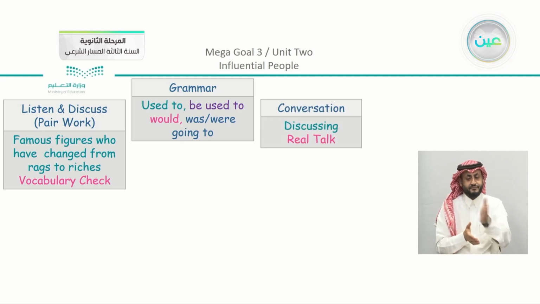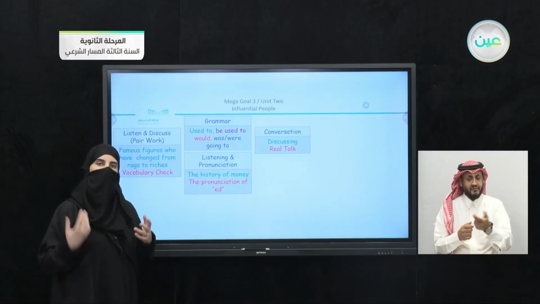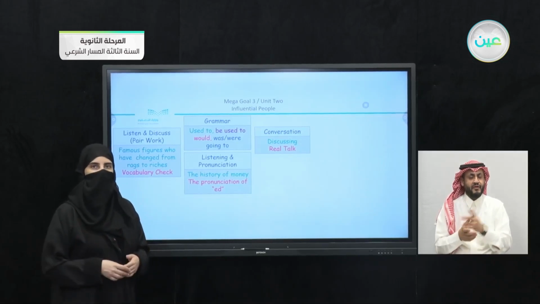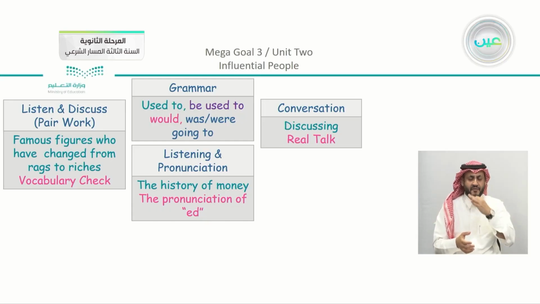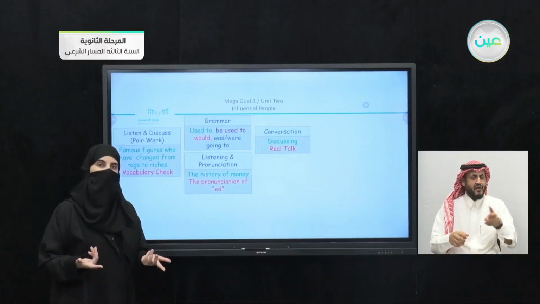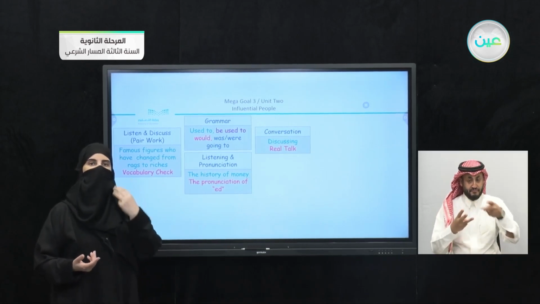Also, we have here the conversation, which was about discussion, and the real talk. If you remember about the 20,000 or the 30,000 riyals, and how the boy was just thinking what to do with the money. We have here the listening and pronunciation. We listened to the history of money, and also we practiced the pronunciation of the ED, and how many types of pronunciation we have. We said that there are 3 different sounds for the ED.